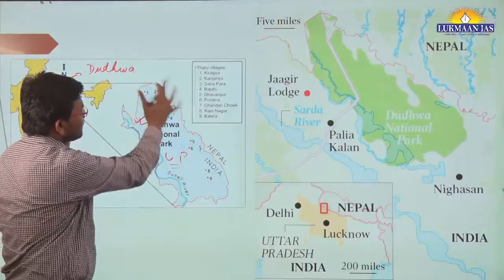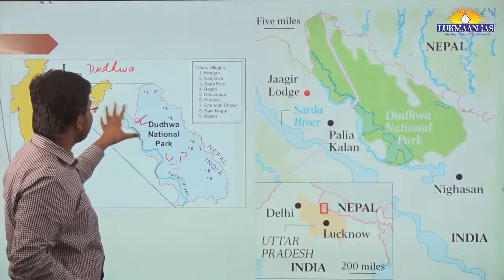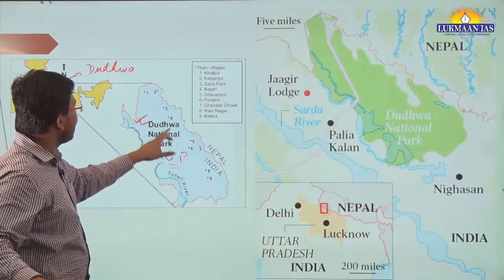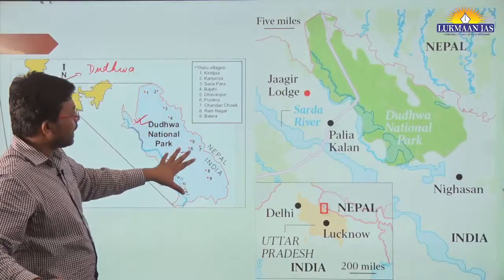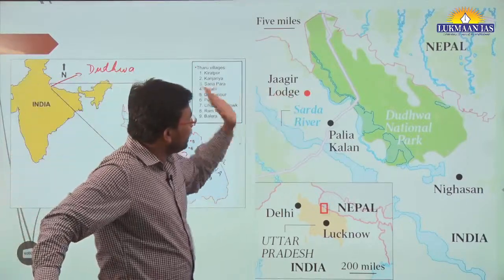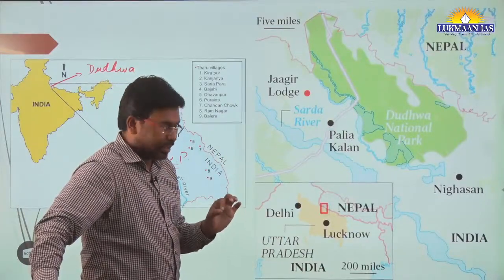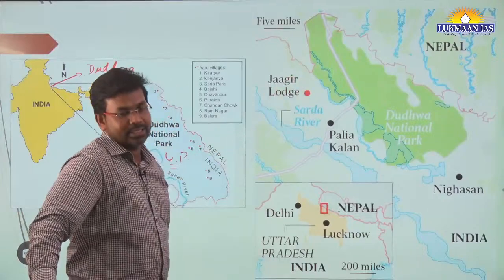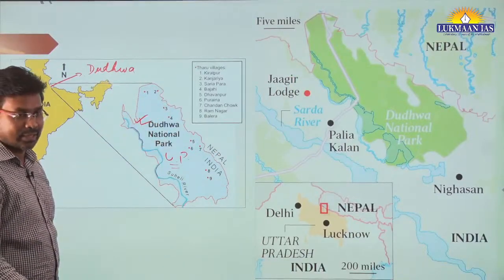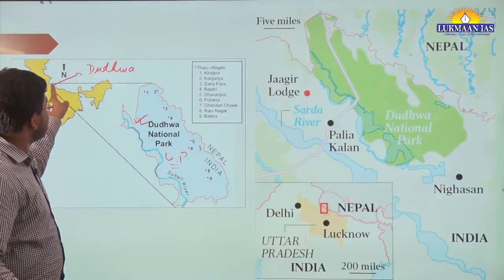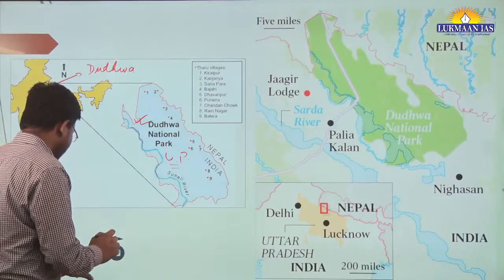This is to understand the broad picture, and these are the villages nearby Dudhwa Tiger National Park. These villages come under the national park itself. So we need to understand where Dudhwa National Park, Tiger Reserve is located. It is located in the state of Uttar Pradesh. I have taken multiple maps so that you can understand. Dudhwa Tiger Reserve has a border with Nepal.